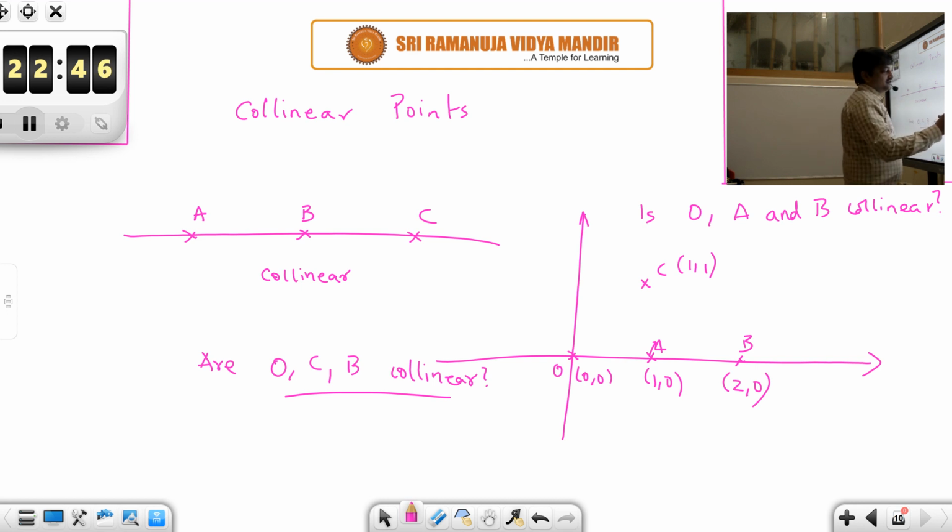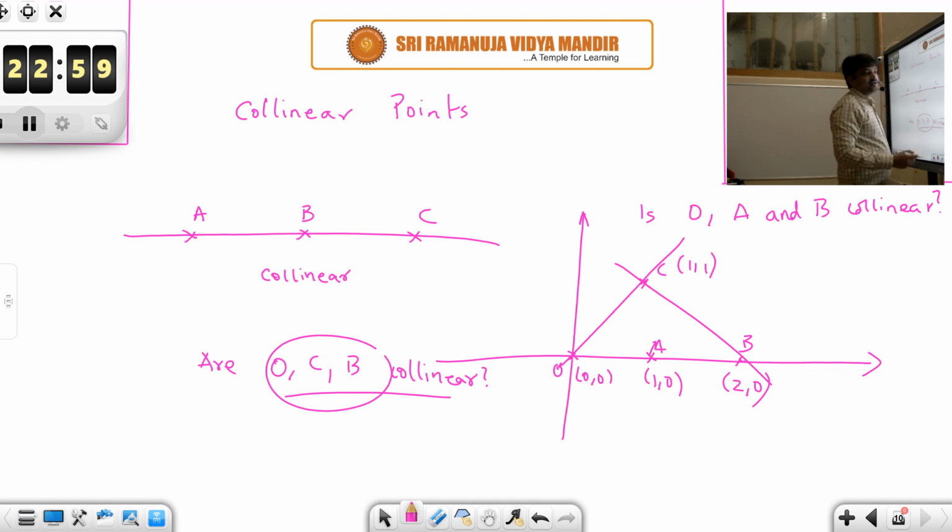But can you draw a straight line connecting O, C and B? Connecting O and C you could draw a straight line, and connecting C and B you could again draw a straight line. But can you draw a unique straight line connecting all these 3 points? No, because there doesn't exist any straight line that connects O, C and B. So O, C and B are not collinear.